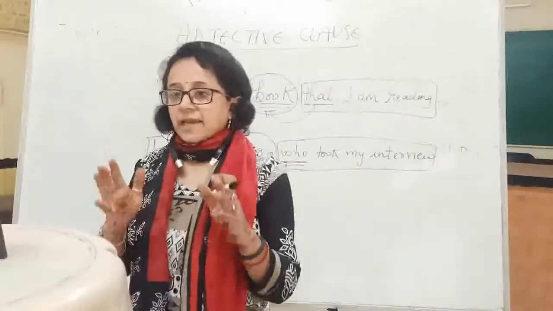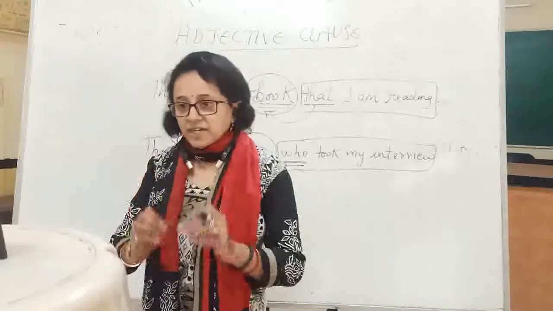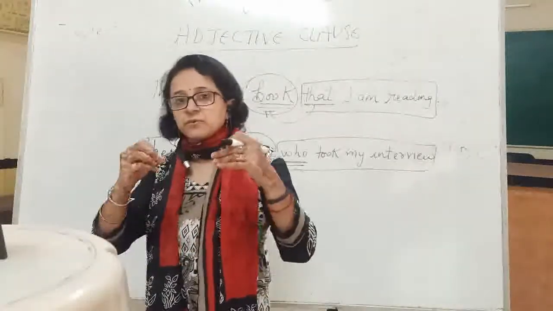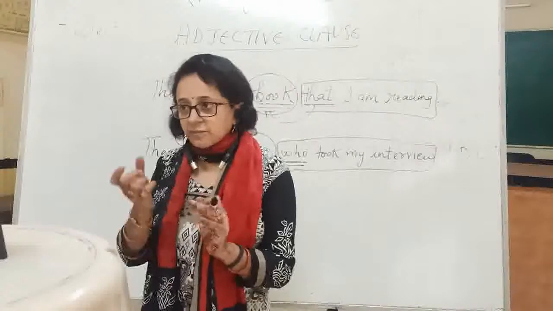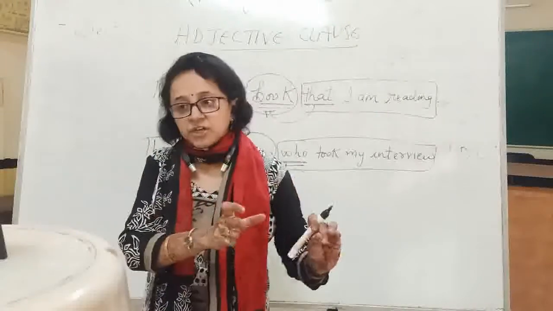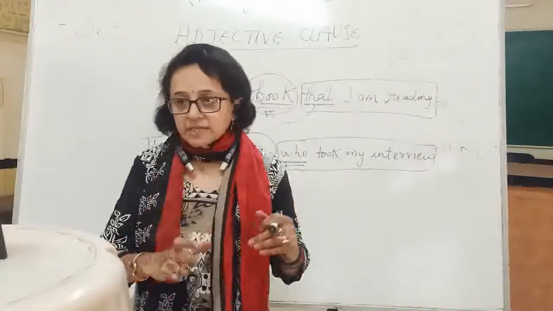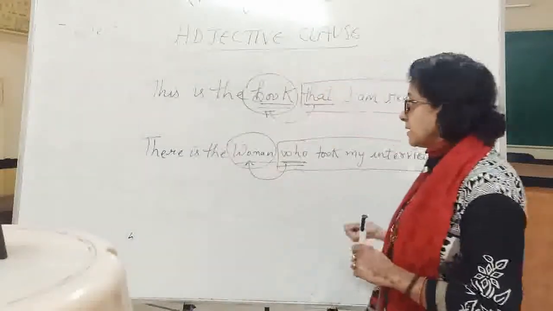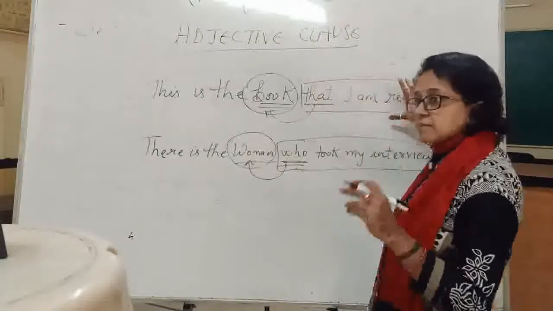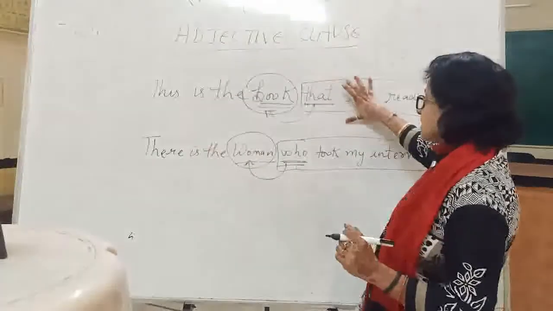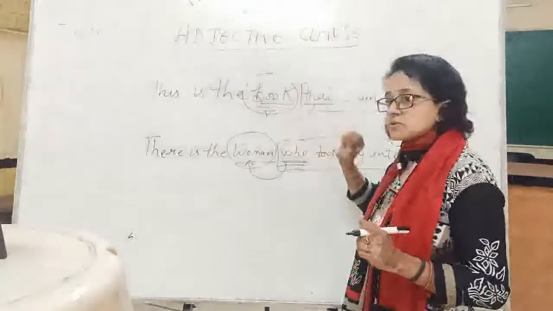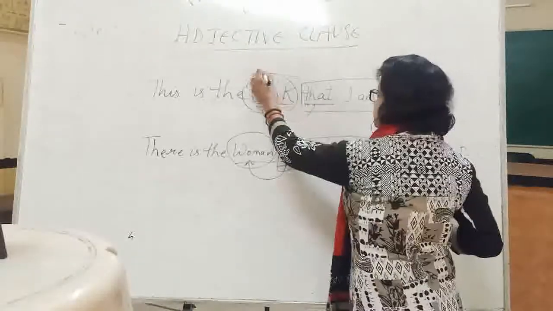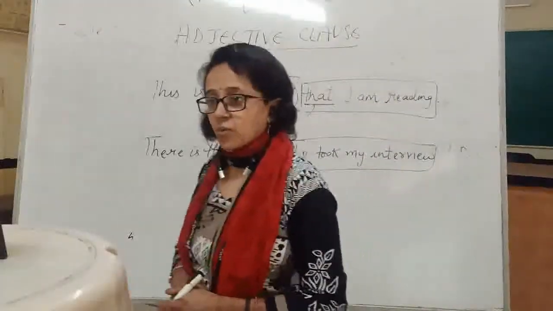See, simple thing. A pure adjective: if I say she is a beautiful girl, here I am using a word to describe she. But in this sentence, this is the book that I am reading, one part of the sentence, that I am reading, is telling about book, which is its antecedent, its noun.